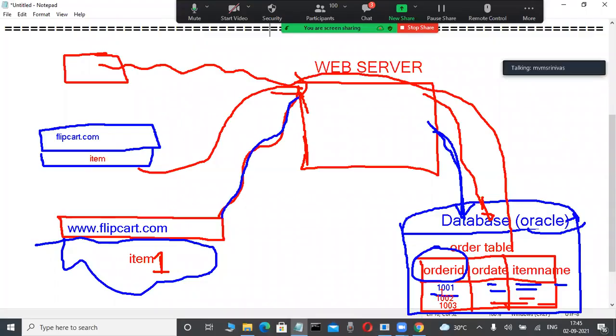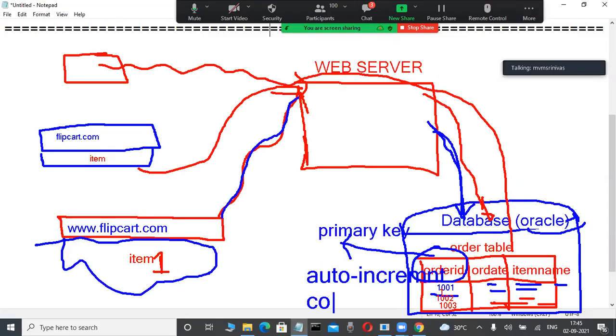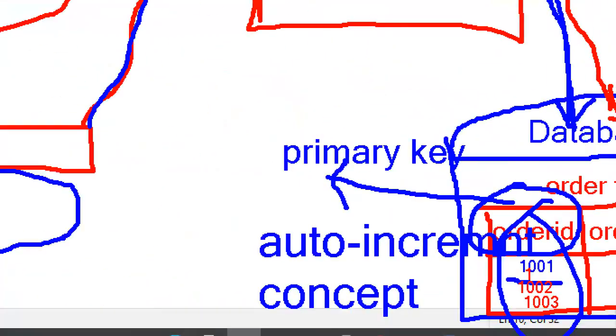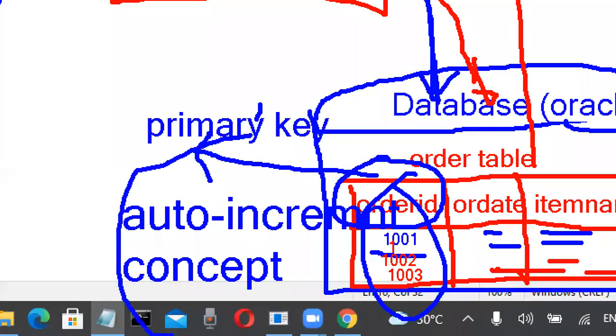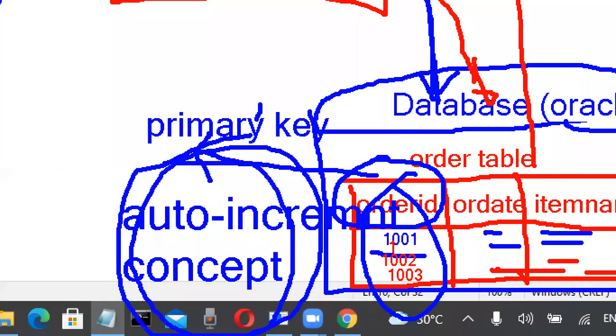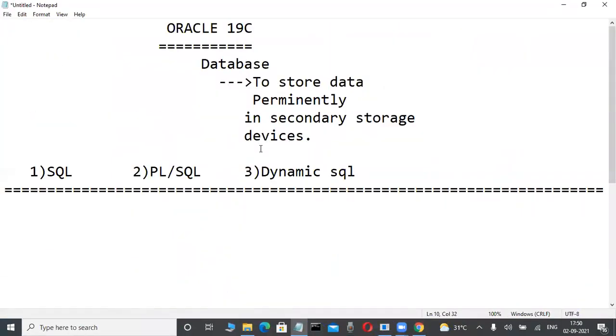This order number is a primary key. How is this order number automatically generated? It is not really generated automatically. Some database programmers are there, the ones who learn courses like PLSQL. Those database programmers write code; auto increment is a concept there. They write that code, and only then it is possible. Normally it is not possible. That's why, for maintaining these things, some database programmers are required.